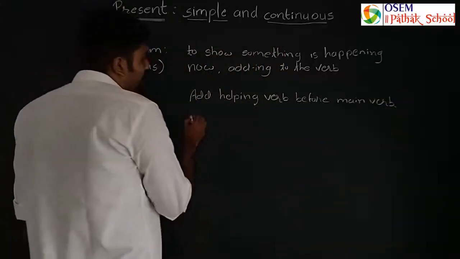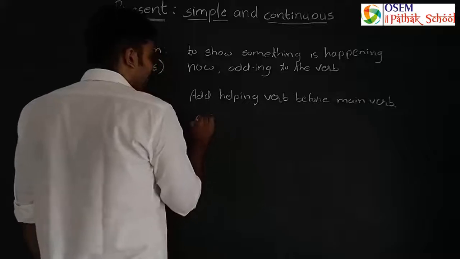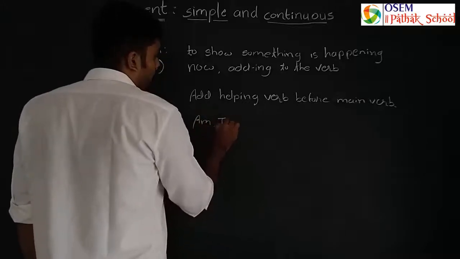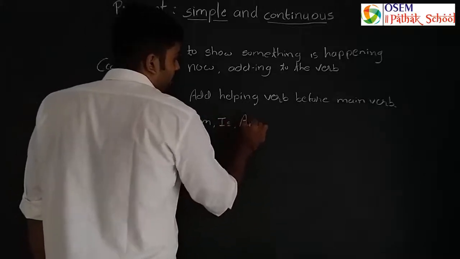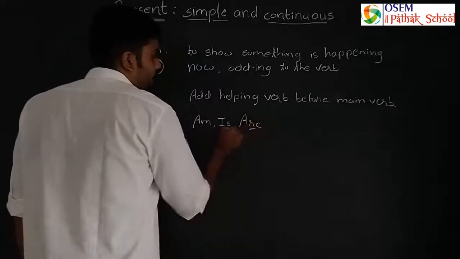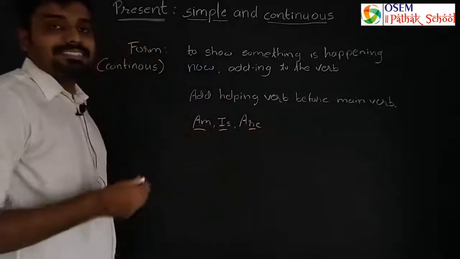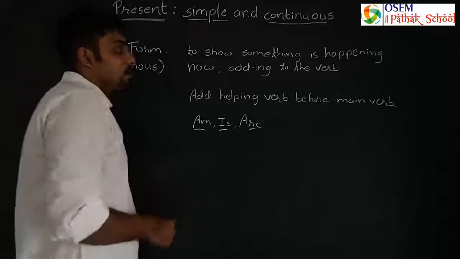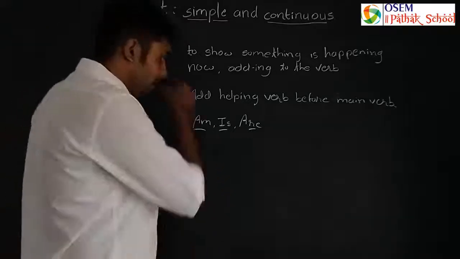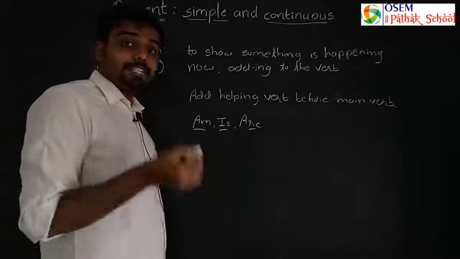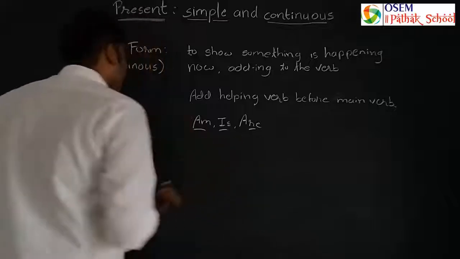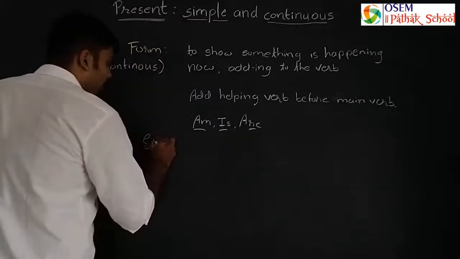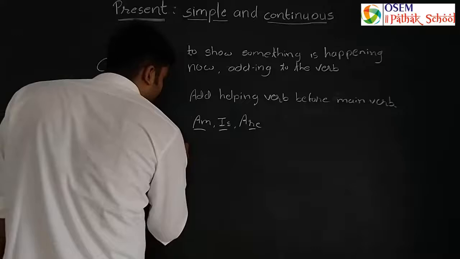So the helping verb here is am, is and are. Am, is and are, what these are called helping verbs, right? So we have to use helping verb before main verb. So let's understand with one example.